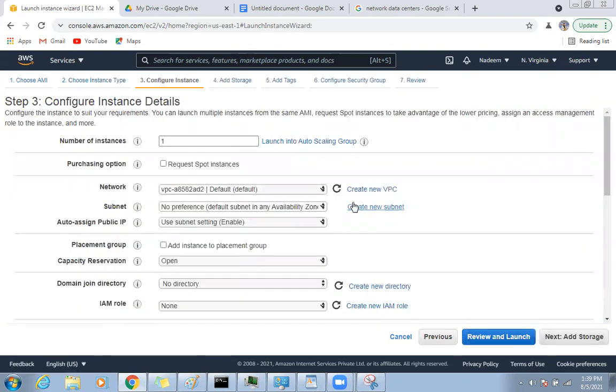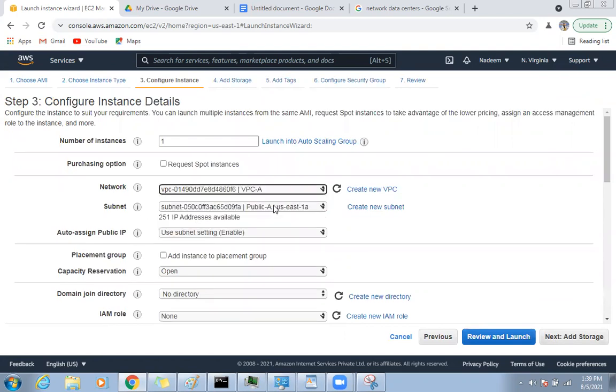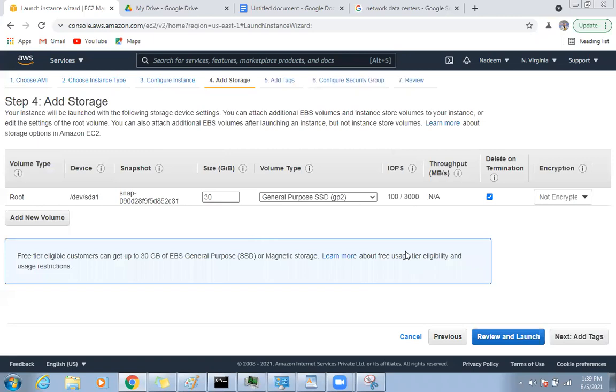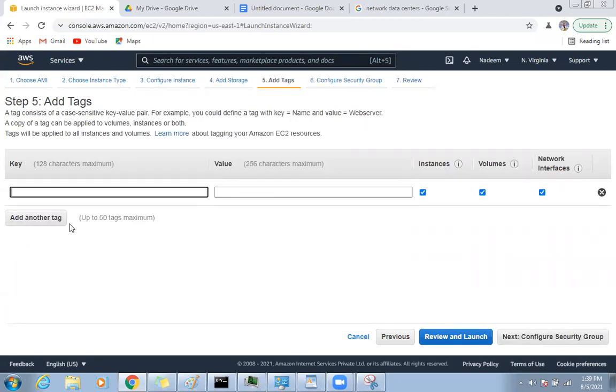Configure instance. I'm selecting VPC A. And can you see now this option is enabled? See, when you did the global setting in the subnet, it is now enabled by default. Rest everything will be the same. Add storage. So I will have a C drive with 30 GB. That's fine.